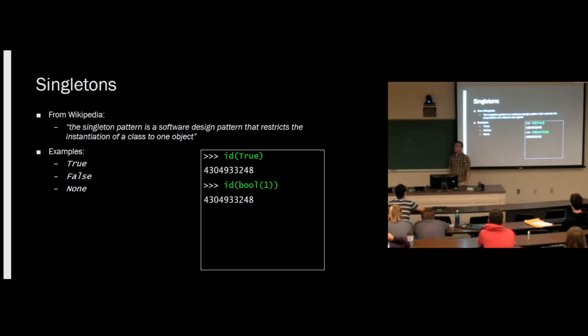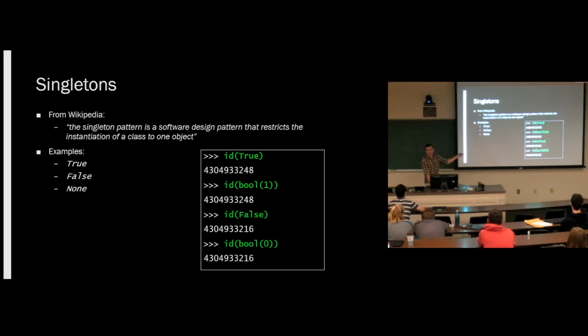So True is a singleton. You can't create another instance of True. True is always going to be the True. The id of False is a certain id. The id of bool(0) is, of course, that same id. So booleans are singletons.